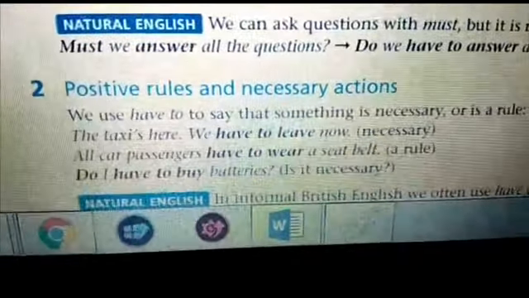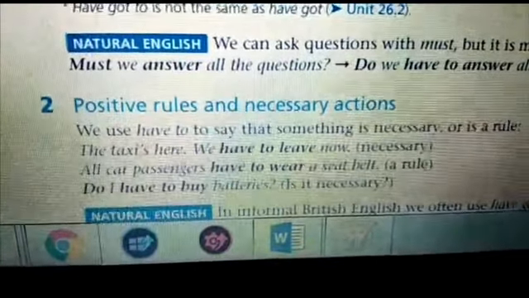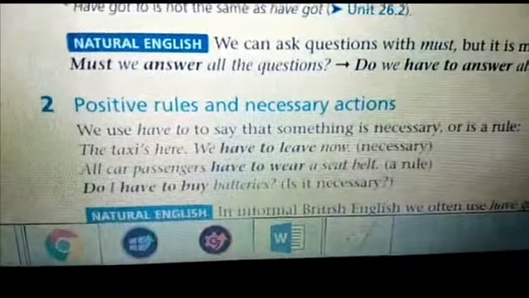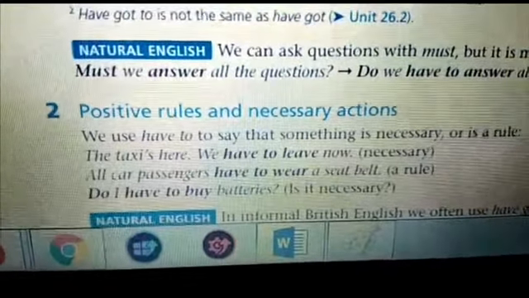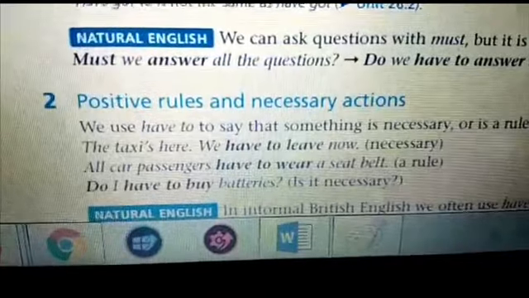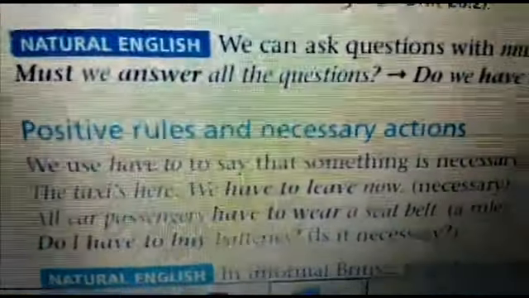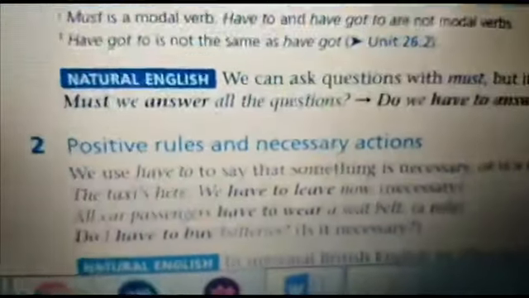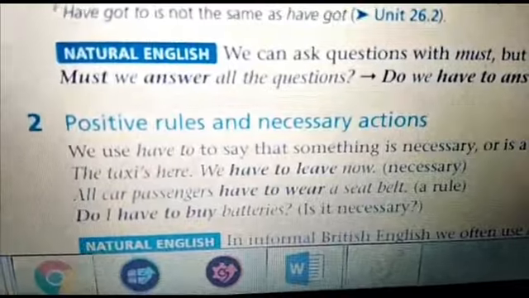If a driver is caught without wearing a seat belt, he or she may be stopped by the police because they are breaking the law. So we can replace have to here with must: all car passengers must wear a seat belt.